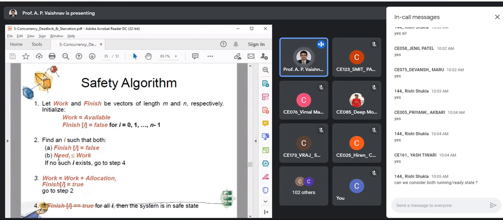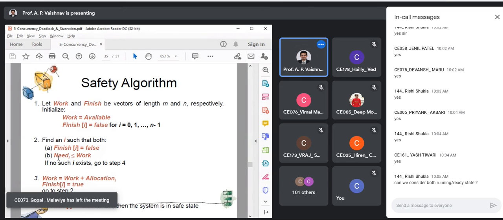If your requirement is greater than available, right now it is in ready state, Rishi, because generally there is a process running plus whatever are the ready processes, and we are considering both of them. We assume that a uniprocessor system is there, so only one process is running at a time, plus there are 3 processes lying in your ready queue. So in total we will consider 4 processes.